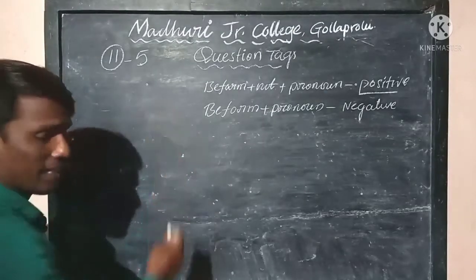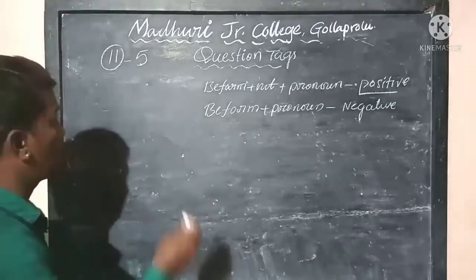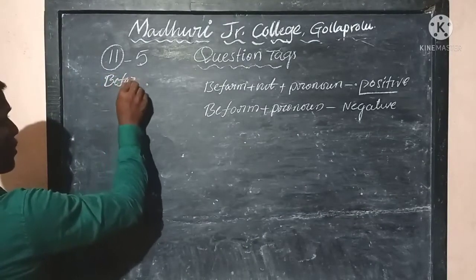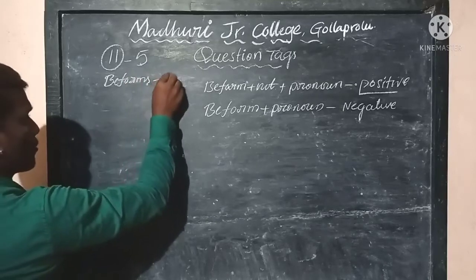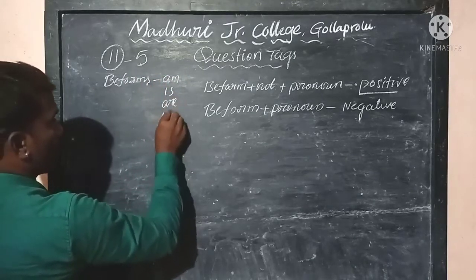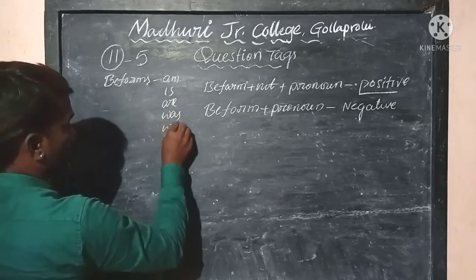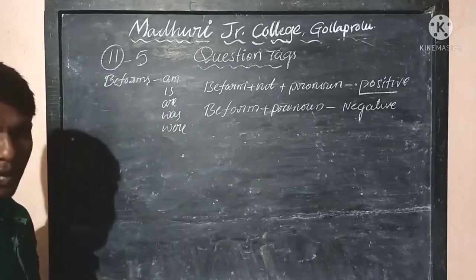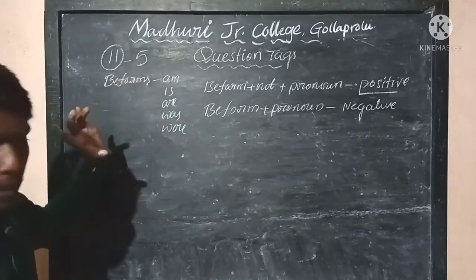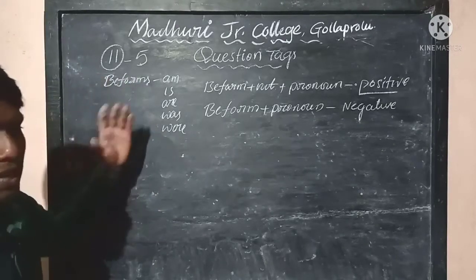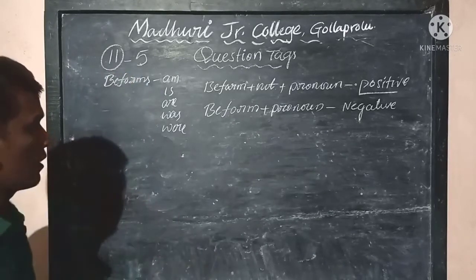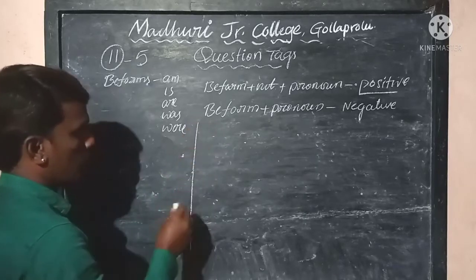First, let us practice all the question tags using be forms. The be forms are am, is, are, was, and were. So let us frame a question tag, let us add a question tag using all these be forms: am, is, are, was, and were. Firstly, let me write it for you.